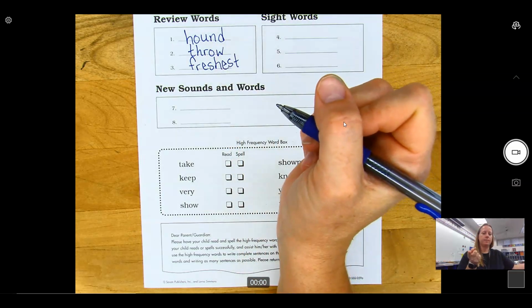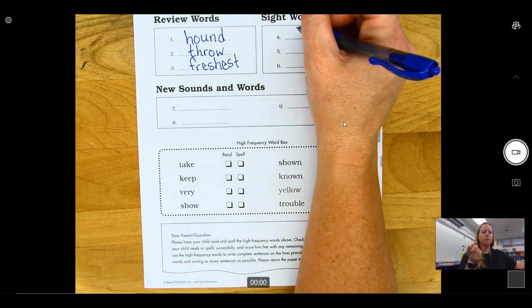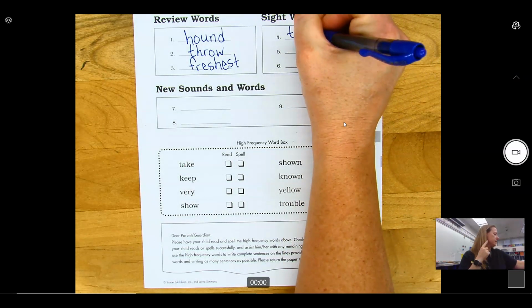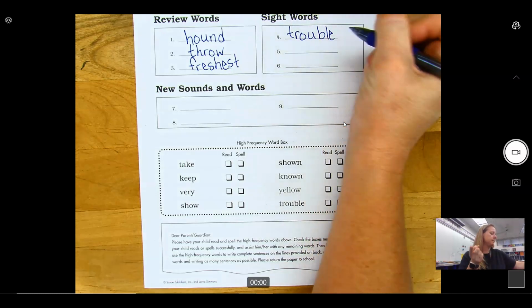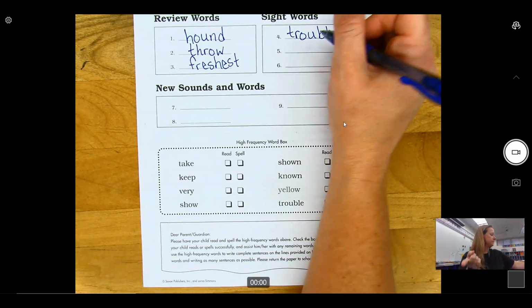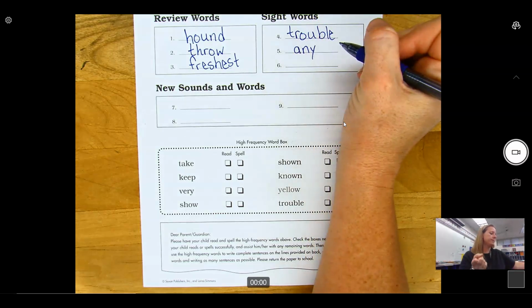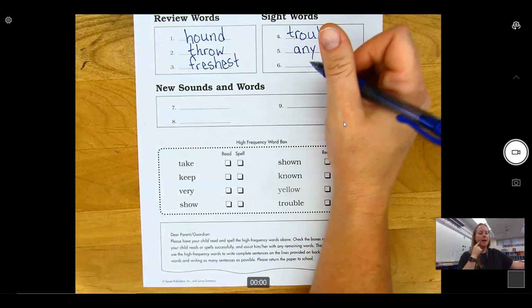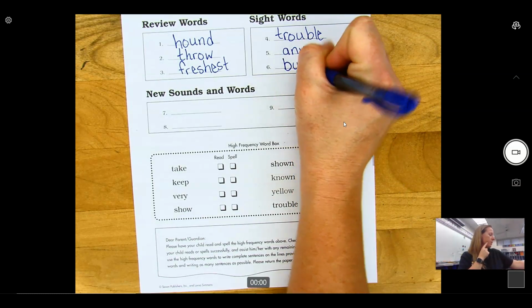F-R-E-S-H-E-S-T. Number 4, sight words, trouble. T-R-O-U-B-L-E. Number 5, any. A-N-Y. And number 6, buy, like I'm going to go buy some groceries. B-U-Y.